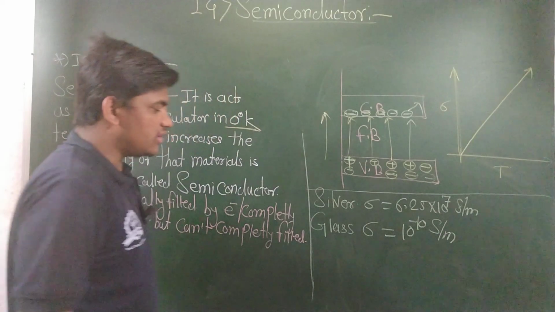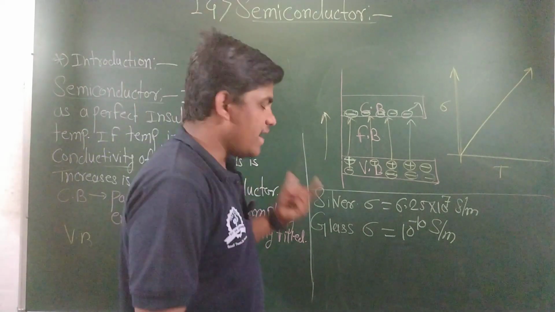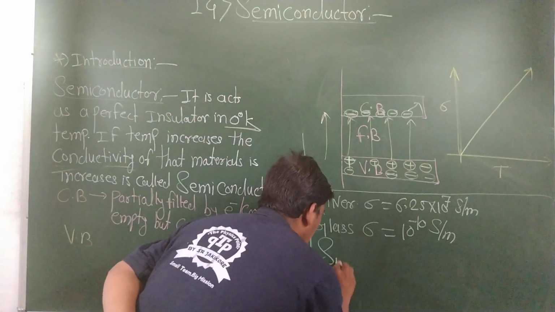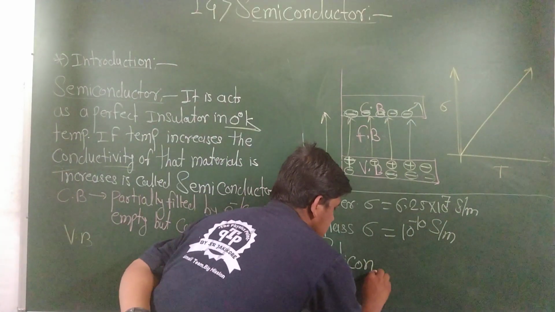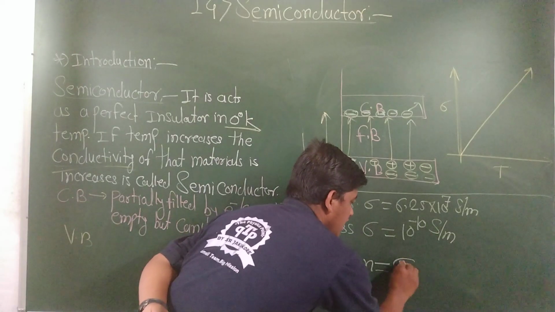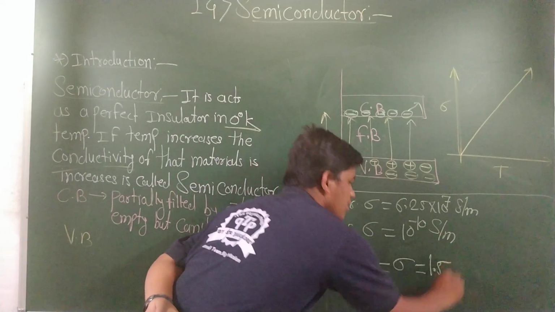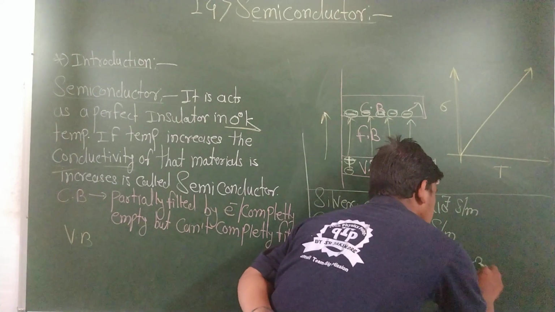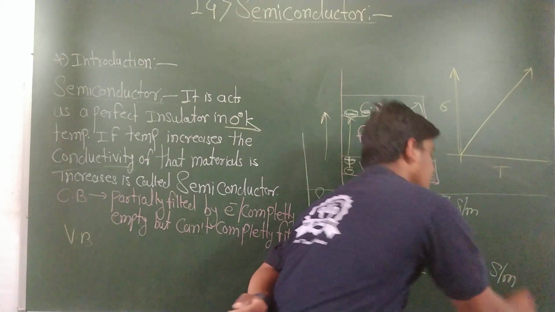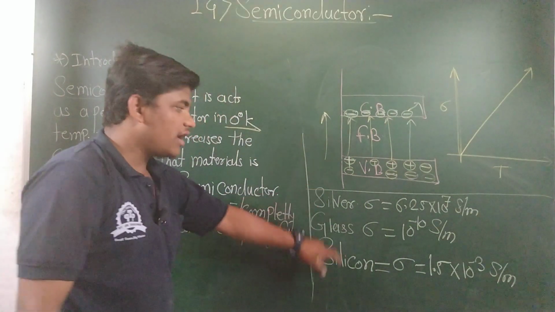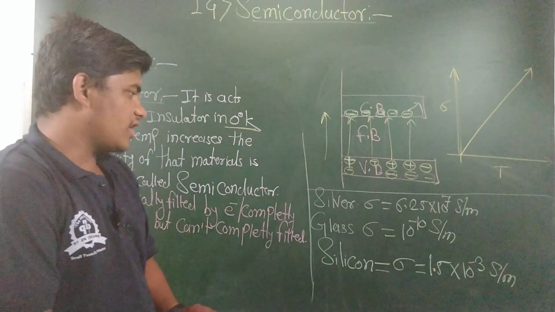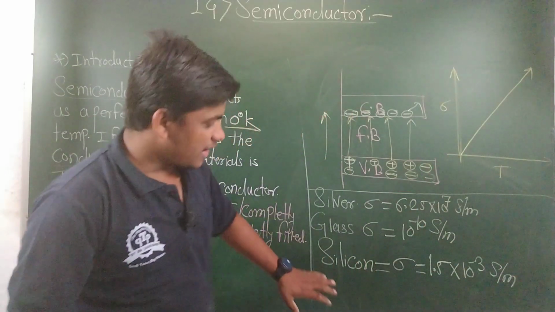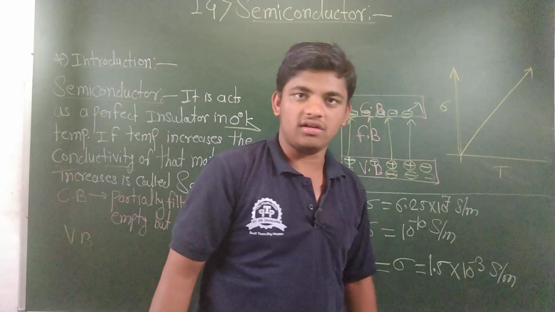Then the last one is the best semiconductor device, which is silicon. The conductivity of silicon is 1.5 into 10 raised to minus 3 Siemens per meter. This is all about the conductivity of the different materials: a good conductor, a good insulator, and a good semiconductor.